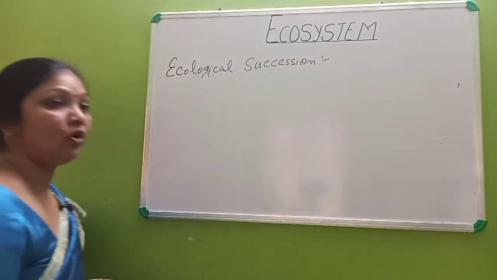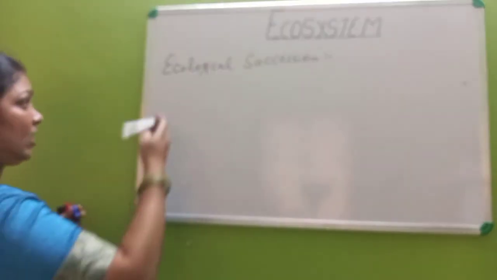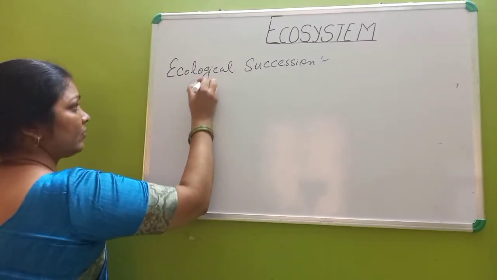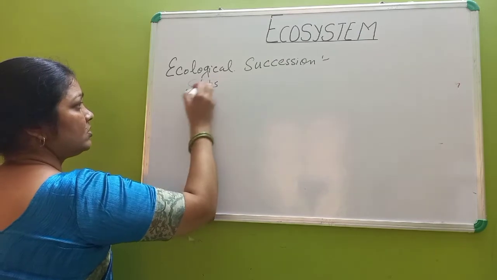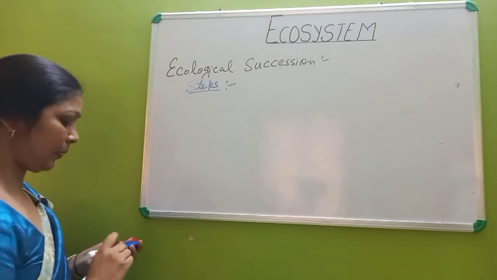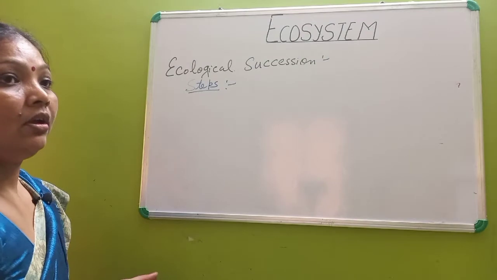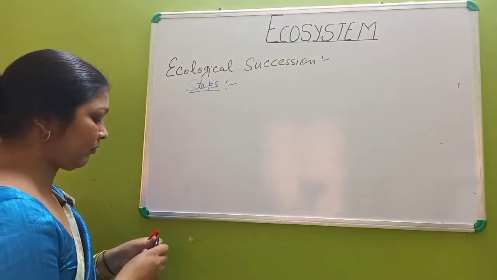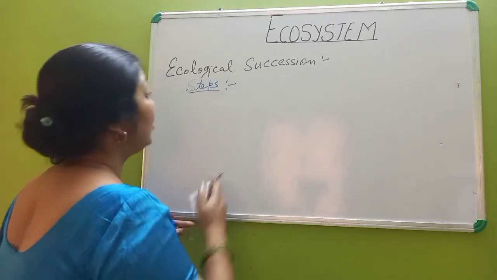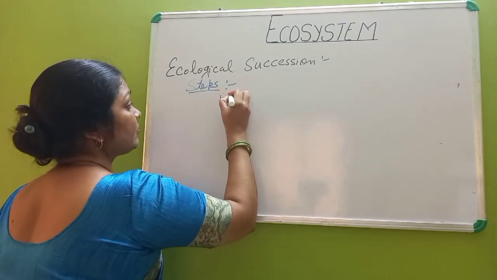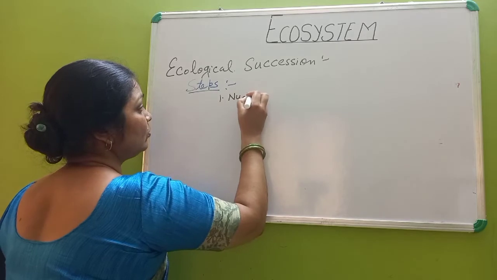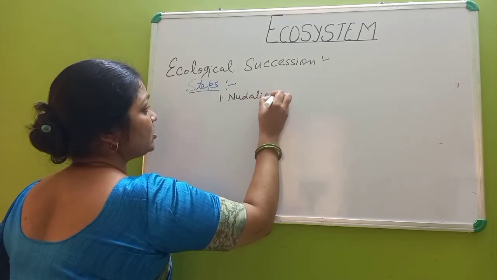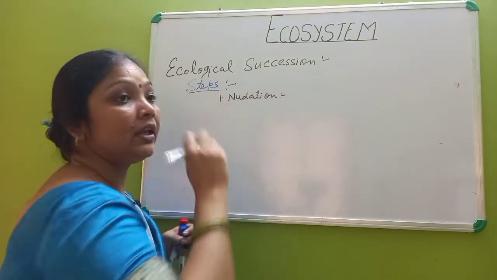Now there are some steps that are followed in all types of succession. The first step is nudation. Here what is it?